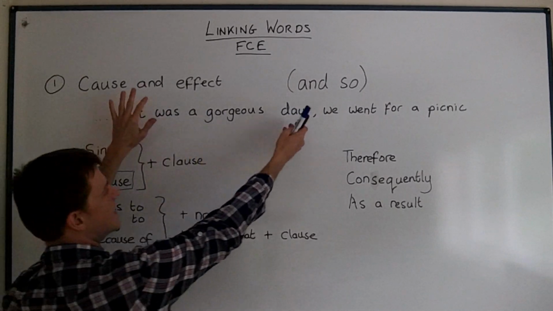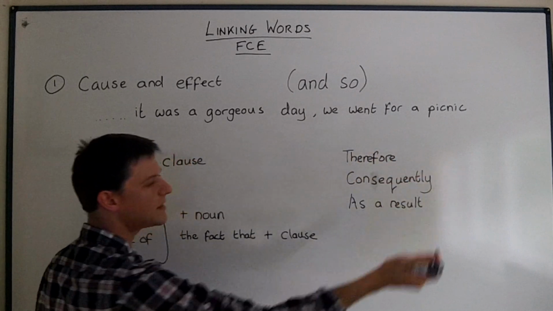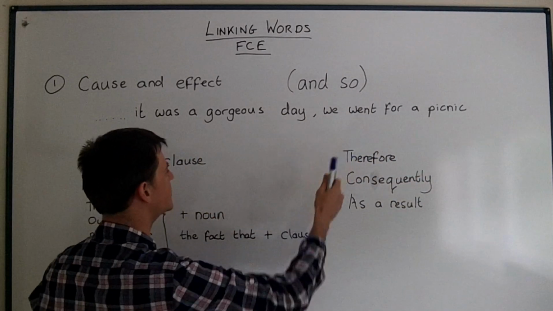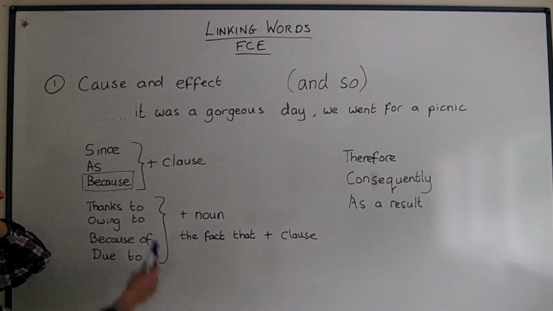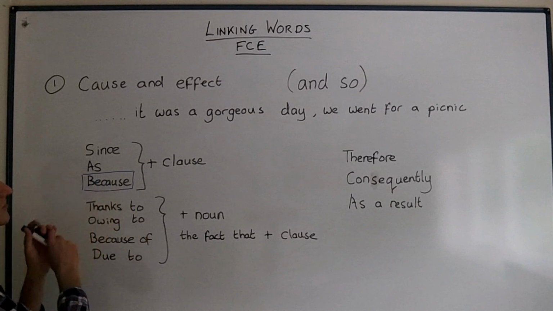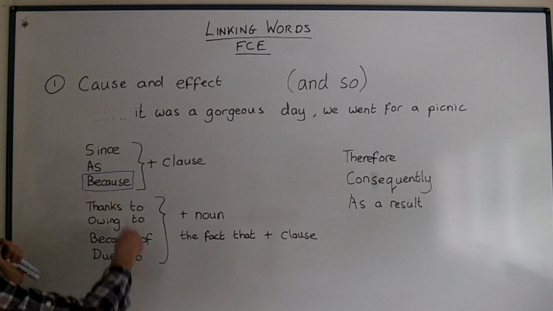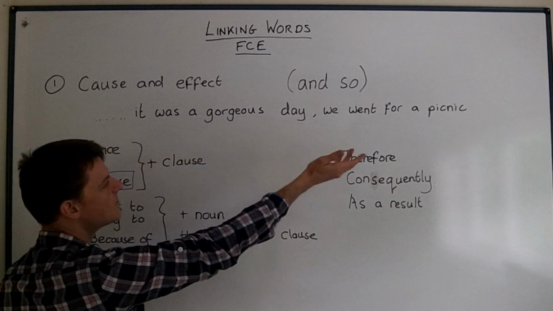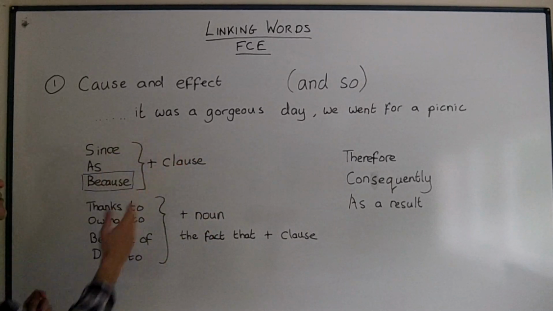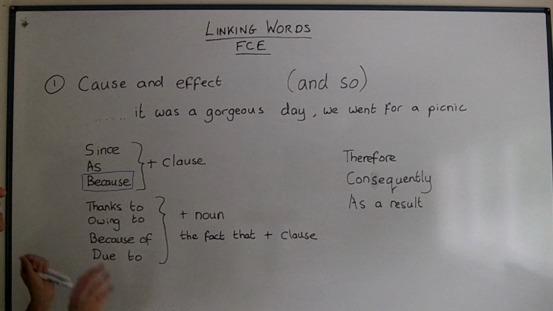It was a gorgeous day, and so we went for a picnic. Yeah, we're linking the two ideas together, the cause and the effect. We could also use these three words, since, as, because, but these words work differently. We could say, since it was a gorgeous day, we went for a picnic. As it was a gorgeous day, we went for a picnic. Because it was a gorgeous day, we went for a picnic.